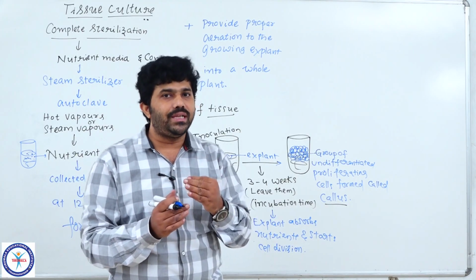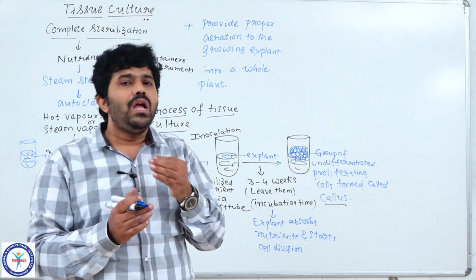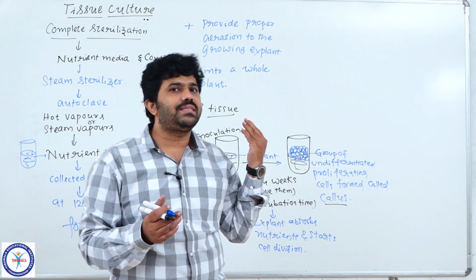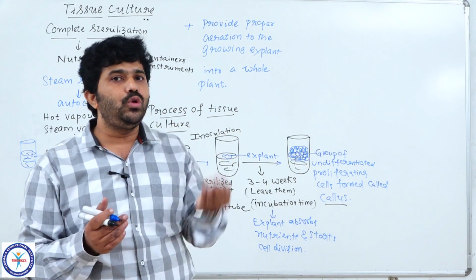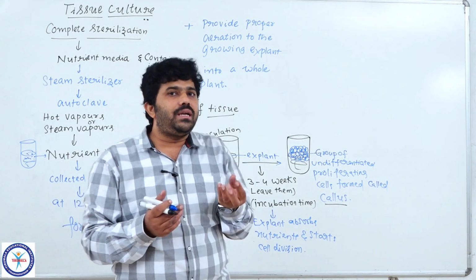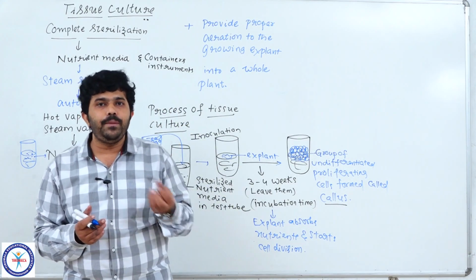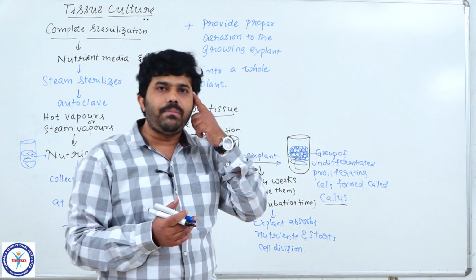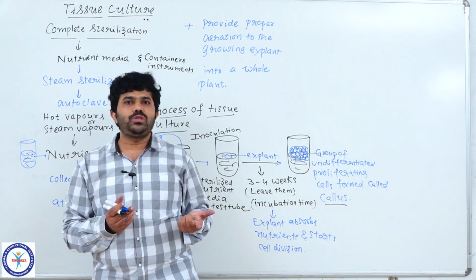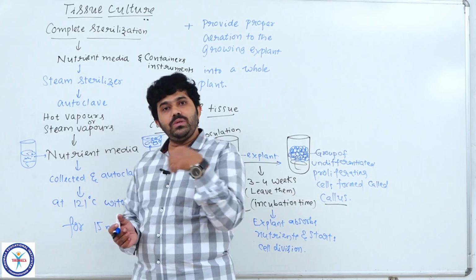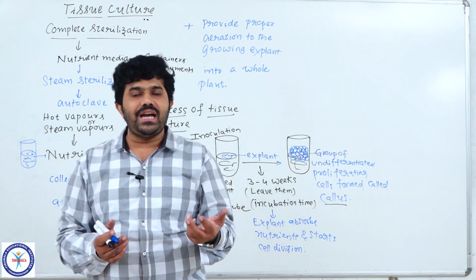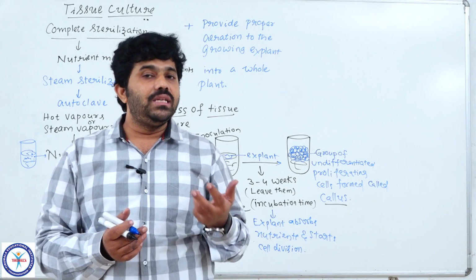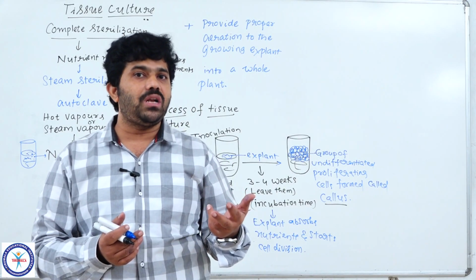For producing a shoot of 2 to 3 centimeters in length, we have to use higher concentrations of BAP or cytokinins. Cytokinins are very familiar for the production of shoot. You please remember, it is a neat point. BAP is the artificial cytokinin we use, benzyl aminopurine.